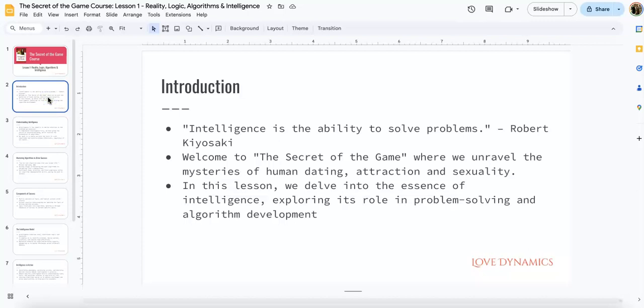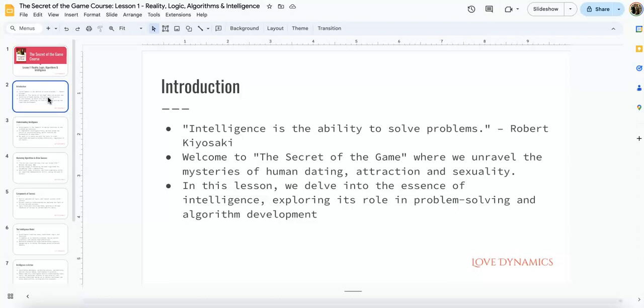So, introduction. I put a quote by Robert Kiyosaki in his book: Intelligence is the ability to solve problems. At the end of the day, why does that make sense? Because problem solving means being able to create a solution, and what's the nature of a solution? An algorithm. The application and building of algorithms is what we refer to as intelligence, and intelligence solves problems, and that's why we put that there.